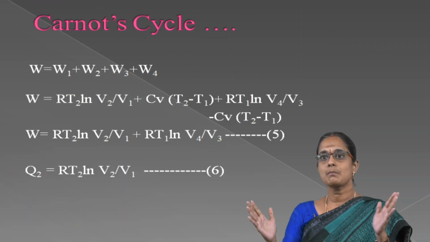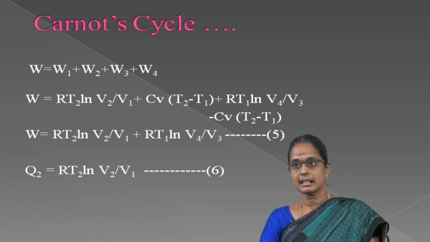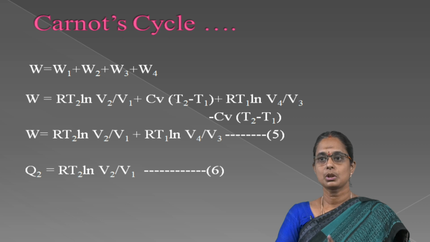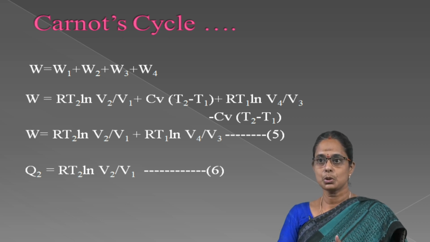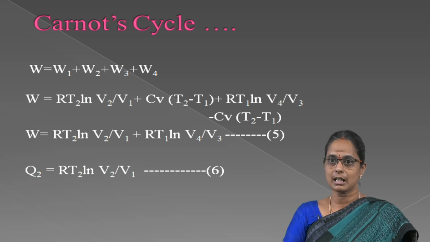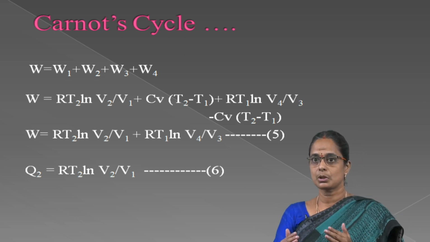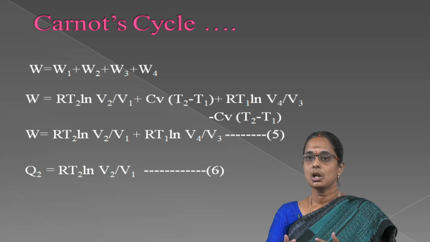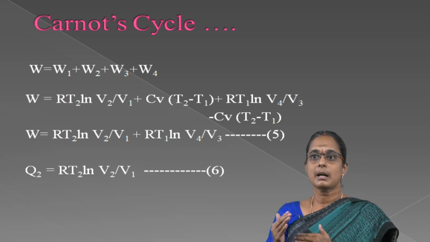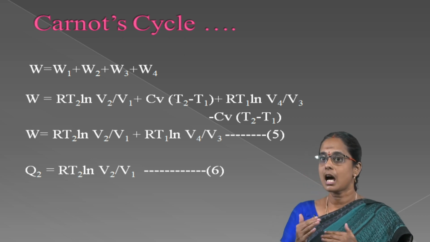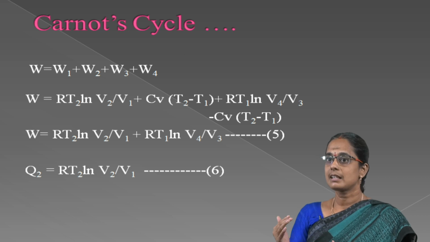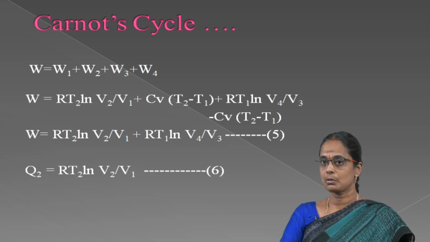Now, the sum of the total work done in the four stages of the cycle: W is equal to W1 plus W2 plus W3 plus W4. Substituting all the values, W is equal to RT2 ln V2 by V1 plus CV into T2 minus T1 plus RT1 ln V4 by V3 minus CV into T2 minus T1.